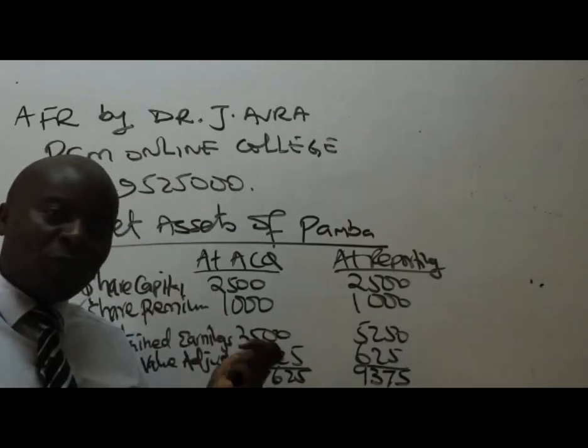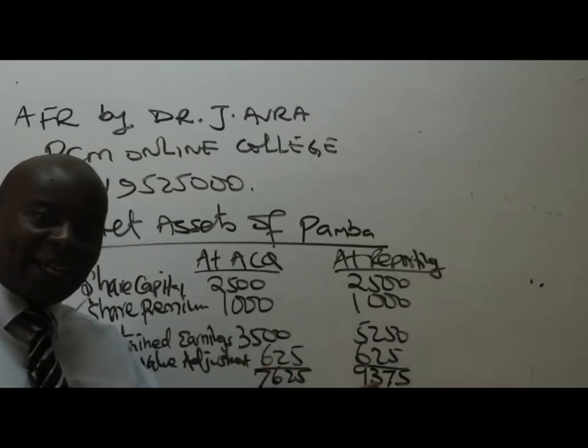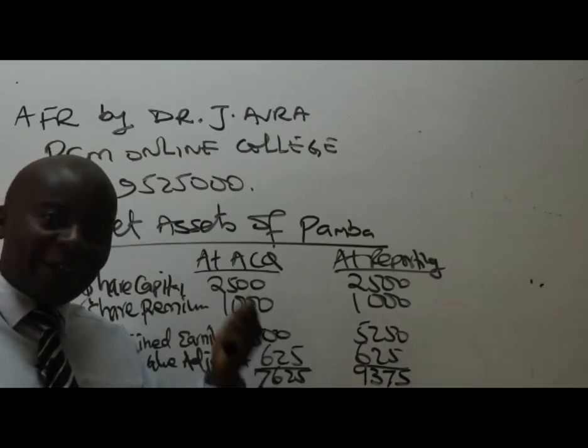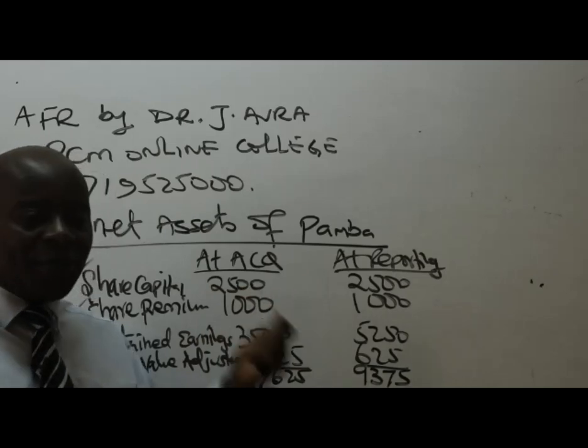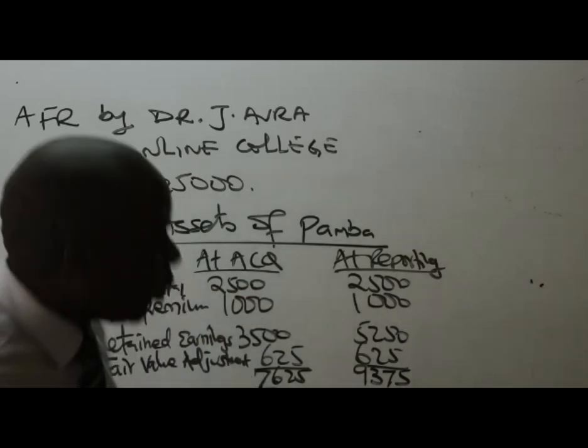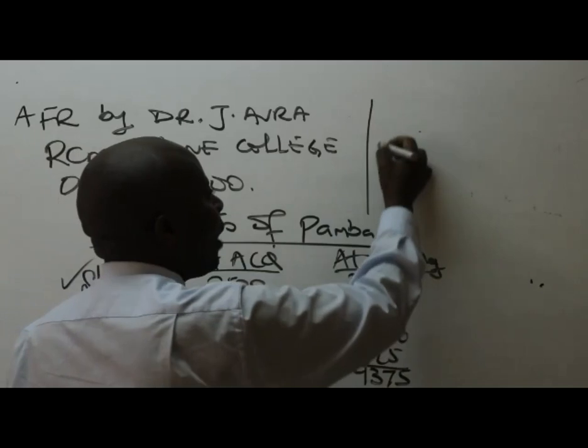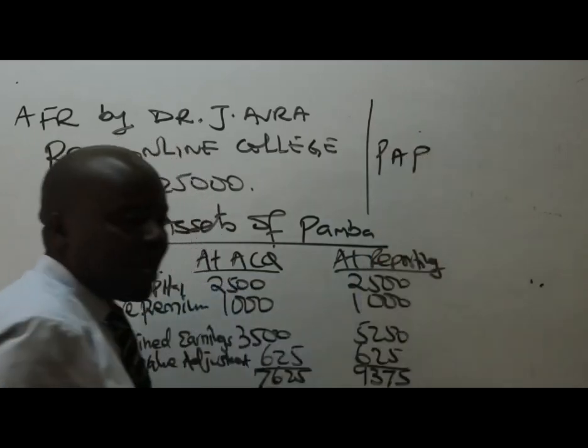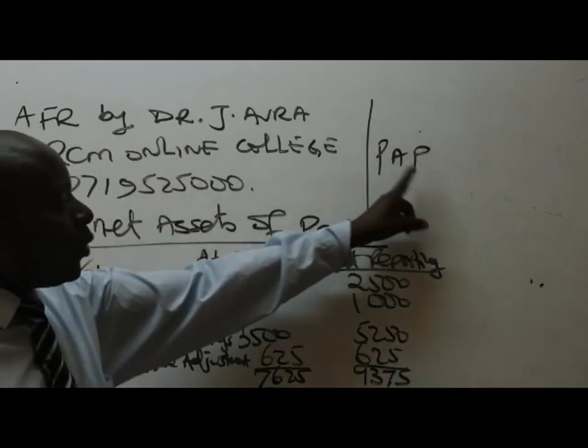Now, ladies and gentlemen, I would want to make my work easier. Because of the group retained earnings and the non-controlling interest value, it will be very important for me to calculate what we call the PAP. PAP stands for post-acquisition profit.